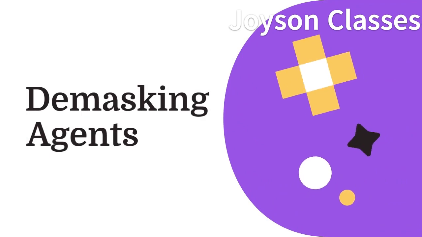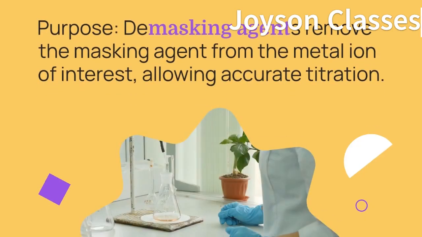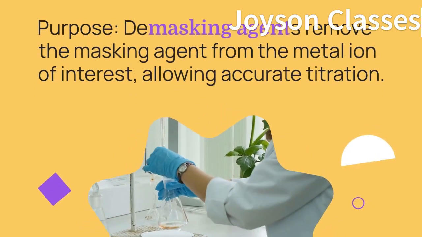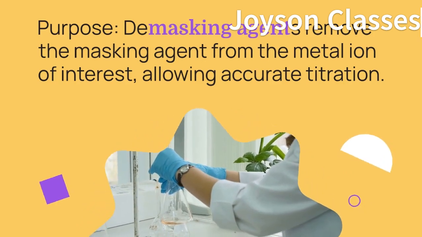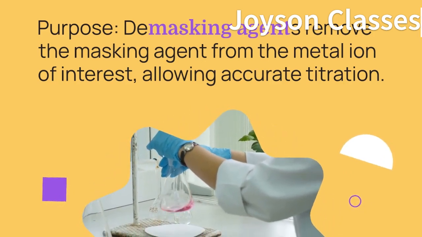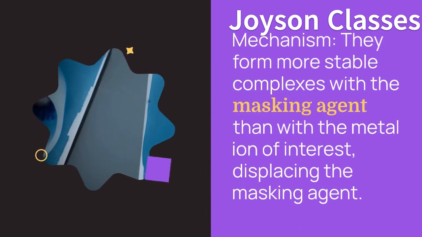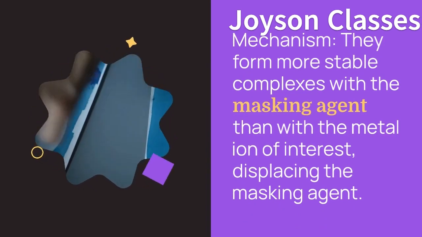interest. Demasking agents. Purpose: demasking agents remove the masking agent from the metal ion of interest, allowing accurate titration. Mechanism: they form more stable complexes with the masking agent than with the metal ion of interest, displacing the masking agent.